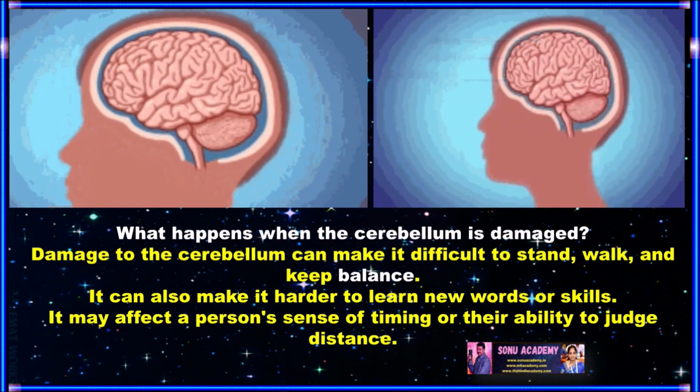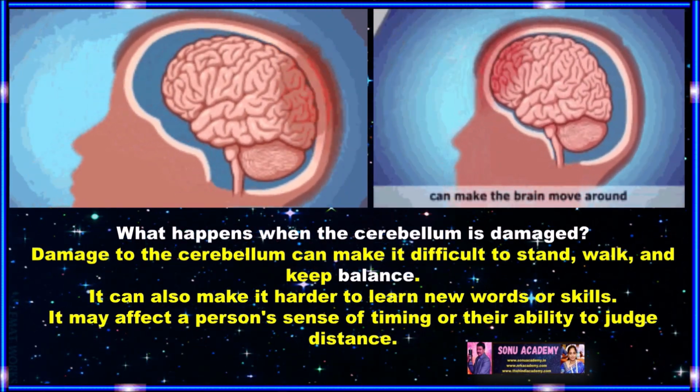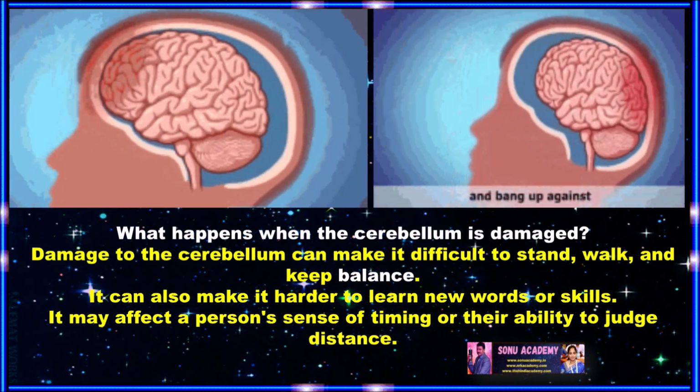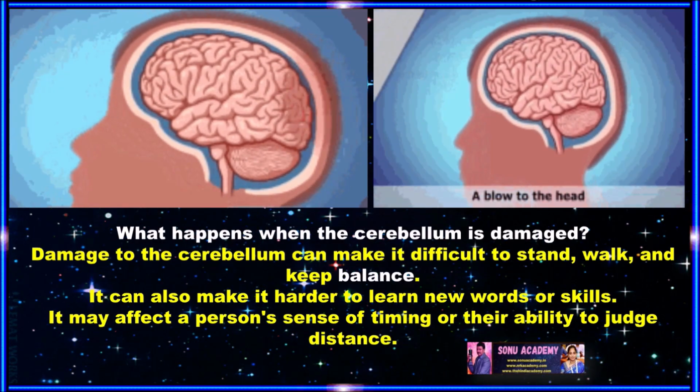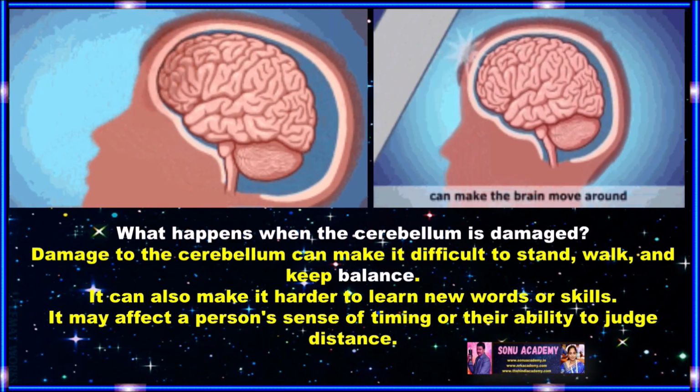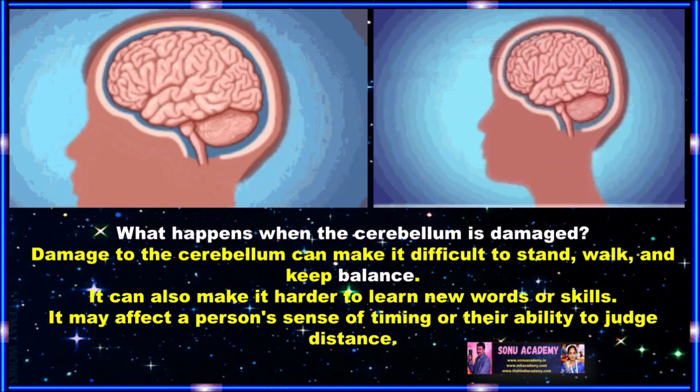Children, now let us discuss what happens when the cerebellum is damaged. Damage to the cerebellum can make it difficult to stand, walk, and keep balance. It can also make it harder to learn new words or skills. It may affect a person's sense of timing or their ability to judge distance.